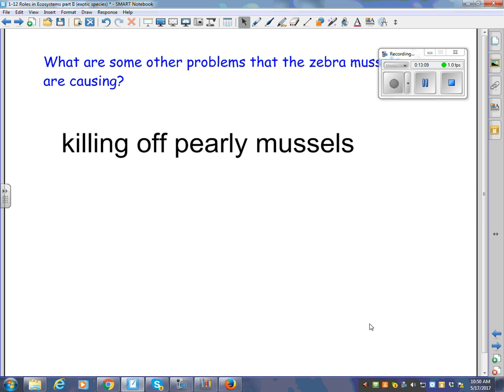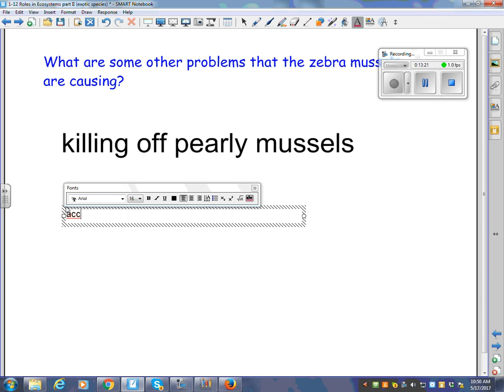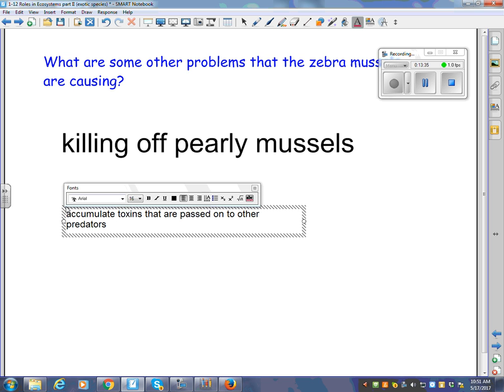So that's sort of the good and the bad, right? Maybe I'll type it. They accumulate toxins that are passed on to other predators. How does that sound? Okay?